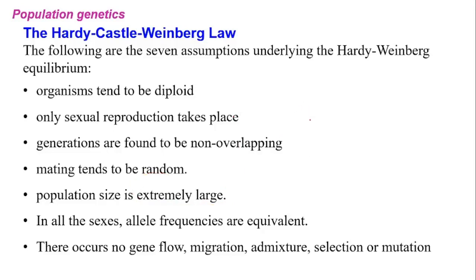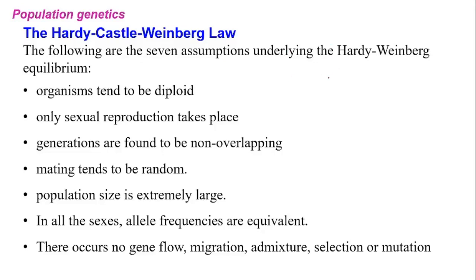And as I said earlier, the gene and allelic frequencies should be constant. The last one: factors which influence gene frequency and allelic frequency, such as gene flow, migration, admixture, immigration, selection, and mutations, will not influence this equation. These are the 7 assumptions and conditions to apply Hardy-Weinberg equilibrium.